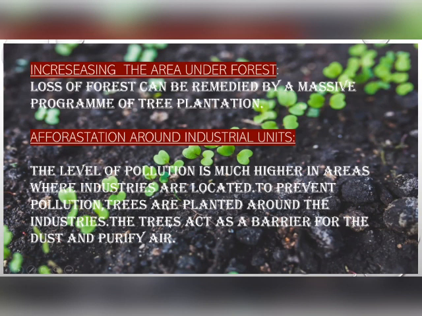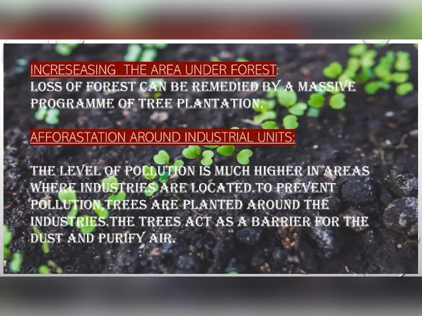This is the first and foremost reason for their focus on industrial sites, because industrial units create a lot of pollution.